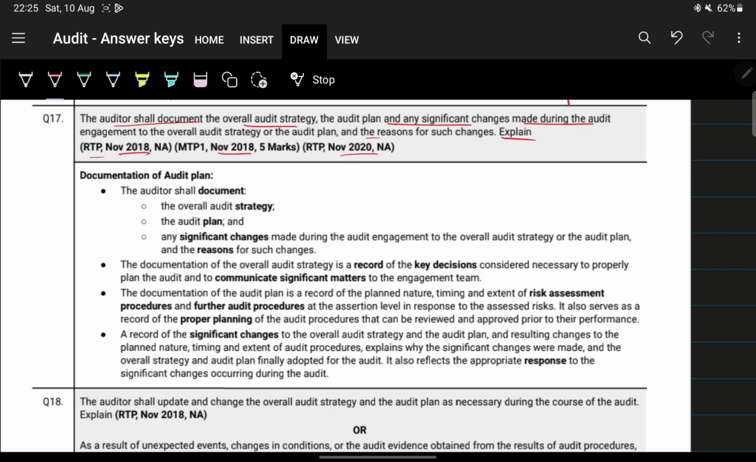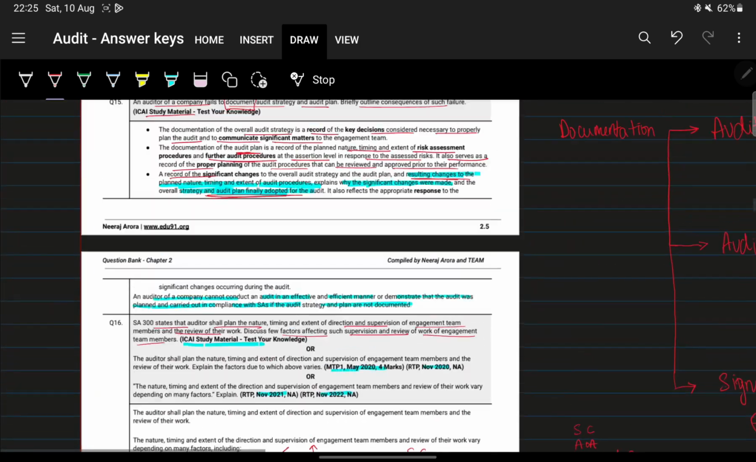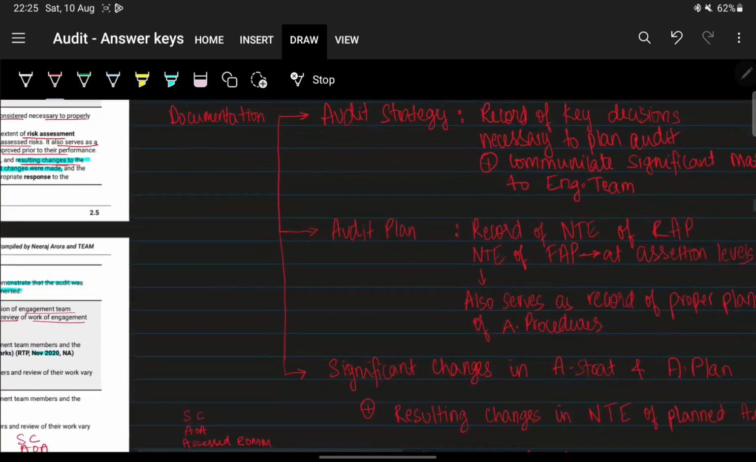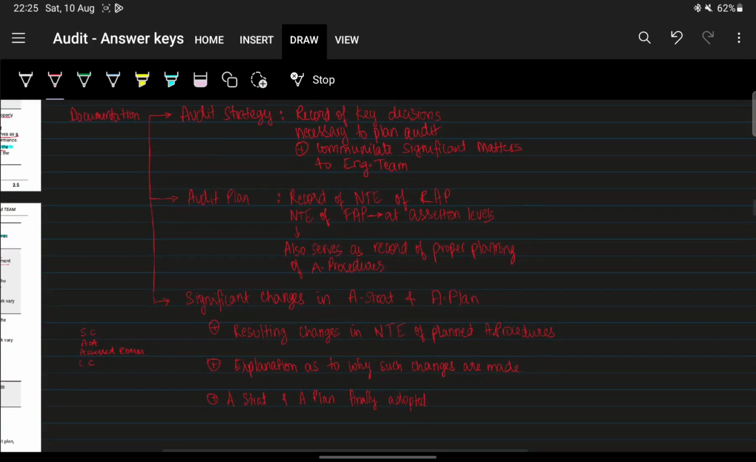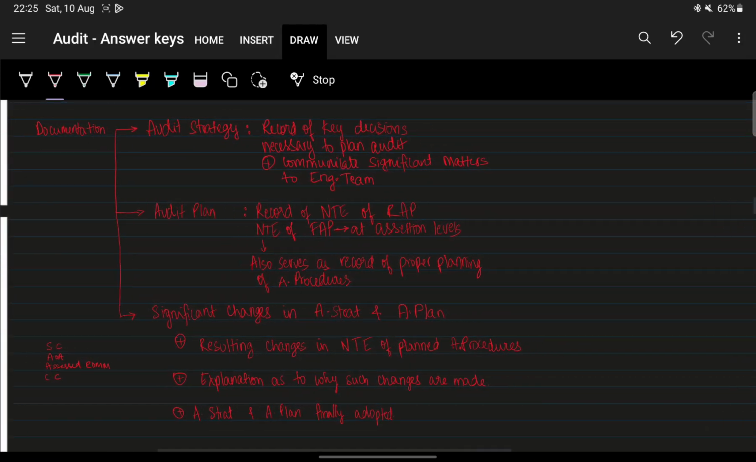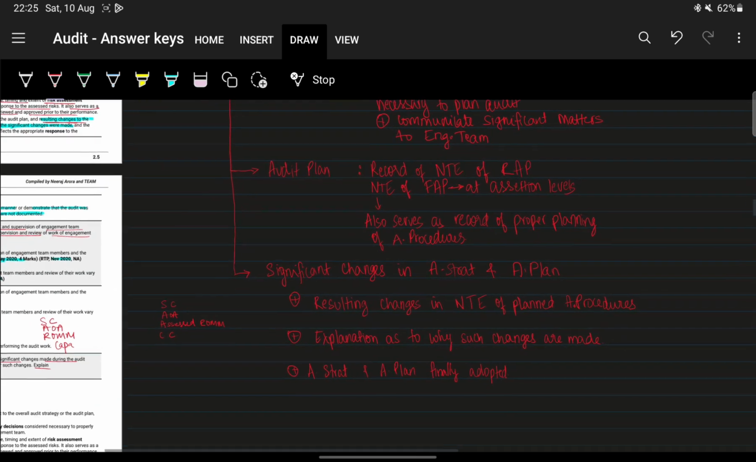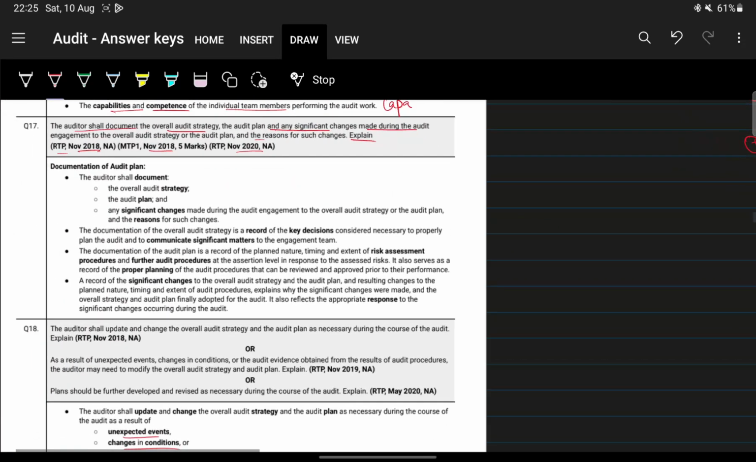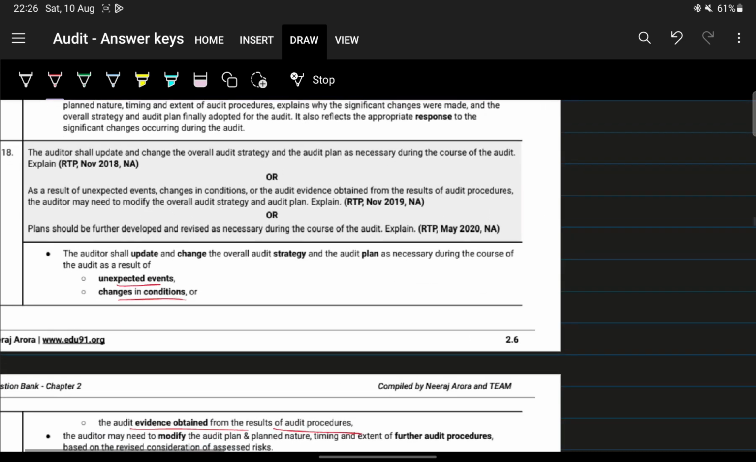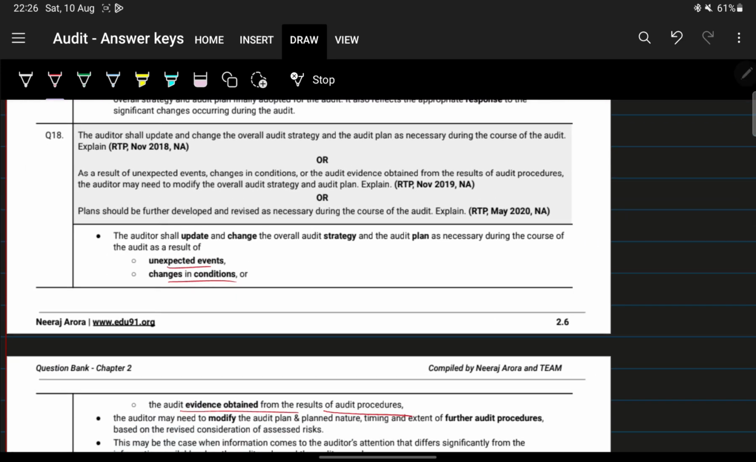Okay, so here it is the same thing that we discussed here. I recommend you guys write it without seeing it once, so that will be very helpful. This is the same answer for the 17th one also, so I'm just going to skip it. Next, the auditor shall update or change the overall audit strategy.